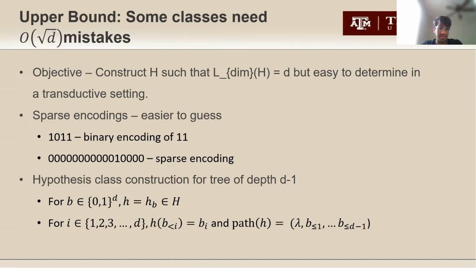we have the following notations, where B is a substring of length D, where each bit is either 0 or 1. We define the function of a specific string up to a point I to be the value of the next bit in that string. The path is just the set of strings that start from the root node to the child node to the next child node and so on. Each child node has a value that is a string concatenation of the previous string that led the function to the next bit plus that particular bit.